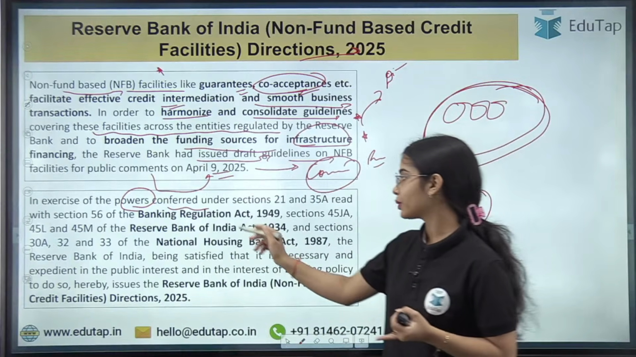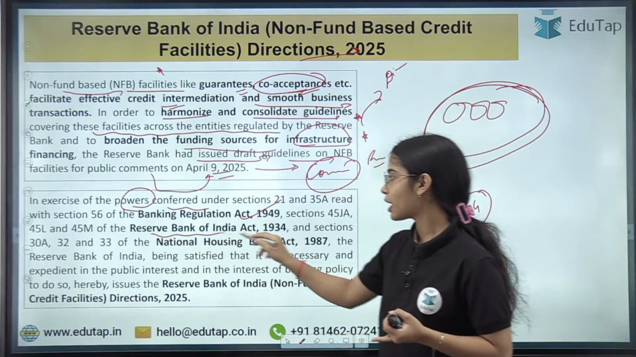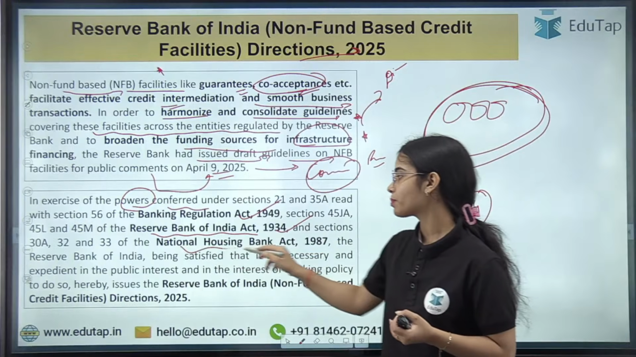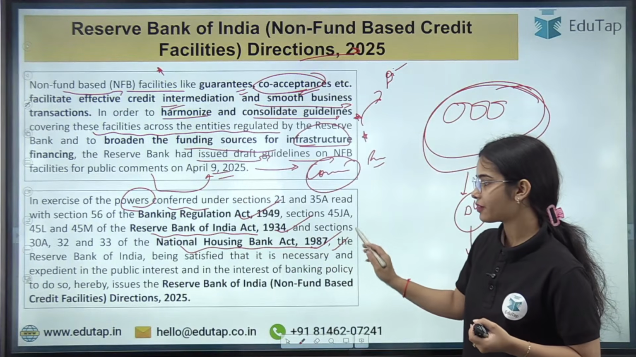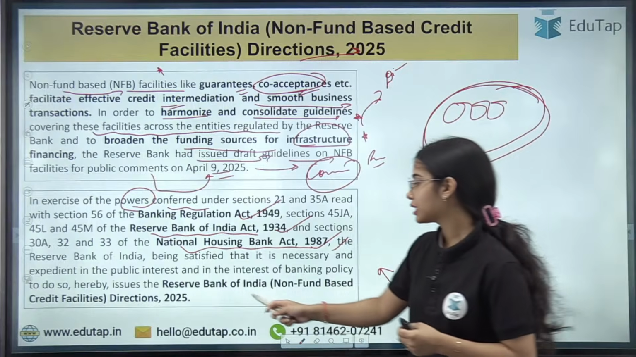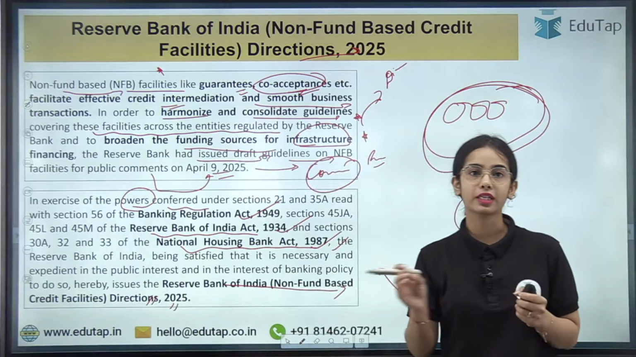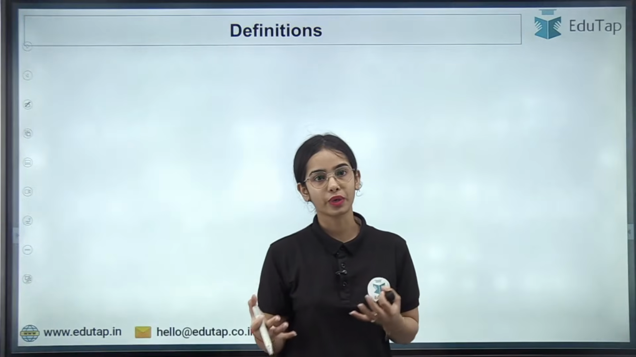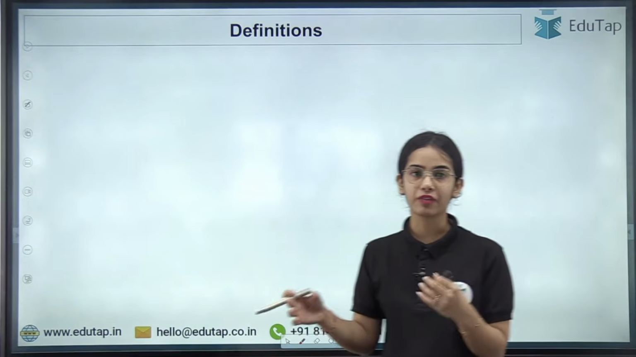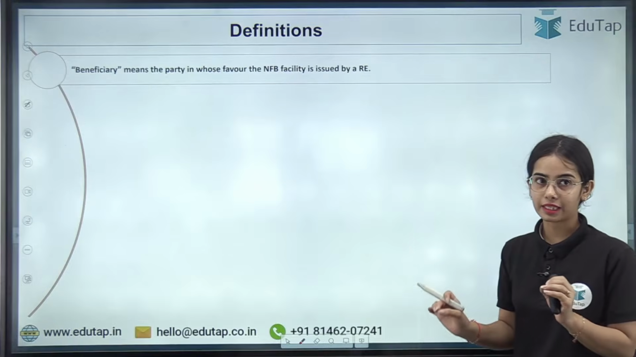Okay, so in exercise of the powers conferred to the Reserve Bank of India through the Banking Regulation Act of 1949, the Reserve Bank of India Act of 1934, and the National Housing Bank Act of 1987, the Reserve Bank of India has released the Reserve Bank of India Non-Fund Based Directions 2025. These are the final directions released in August 2025. Now the definitions have been given in the directions. So let's understand the definitions.